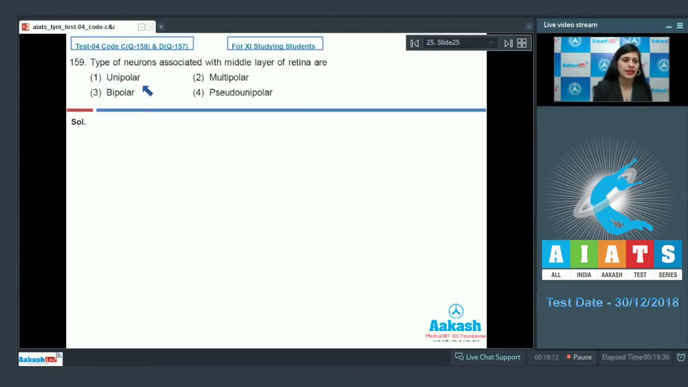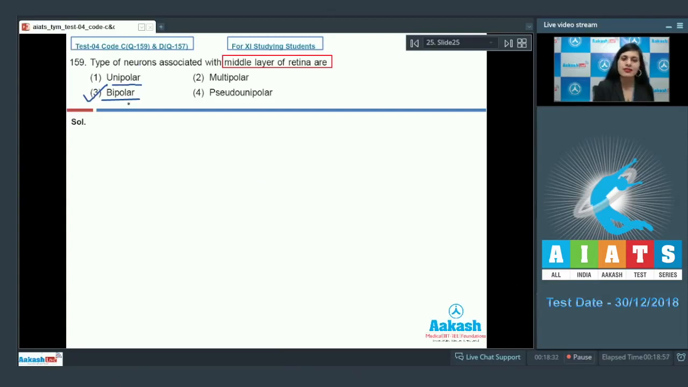Question number 159. Type of neurons associated with middle layer of retina are, and this is a direct question, and the correct answer to this question is bipolar cells. Bipolar cells have one axon and one dendrite, and this type of neurons are found in middle layer of retina. Let's discuss other options also.